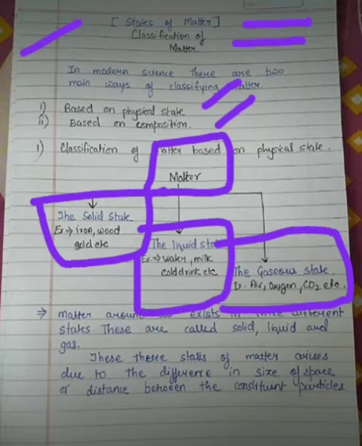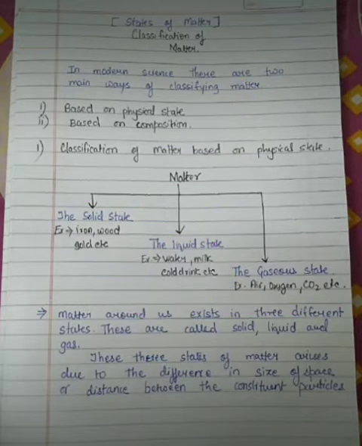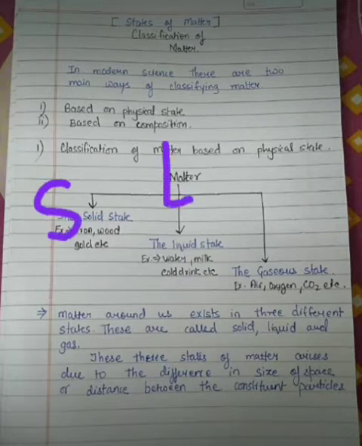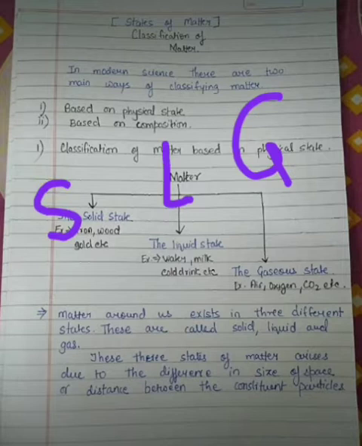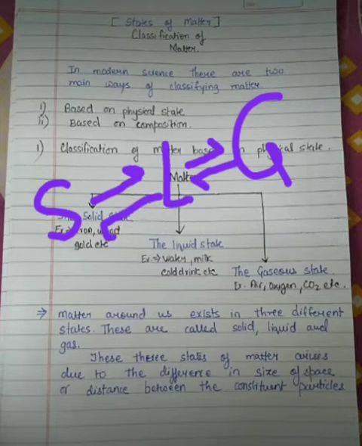What I am saying is, if we are considering that there are basically three states, solid, liquid and gas, then the next part will be whether solid can be converted into liquid, liquid can be converted into gas, gas can be converted into liquid, and liquid can be converted into solid.